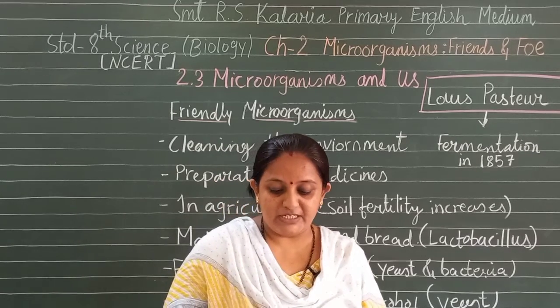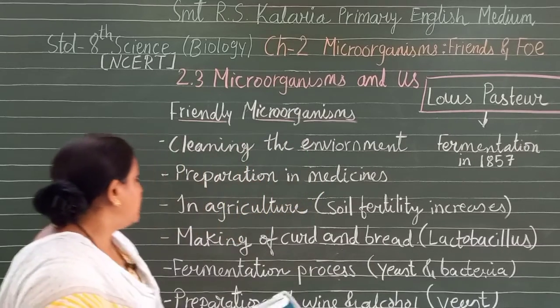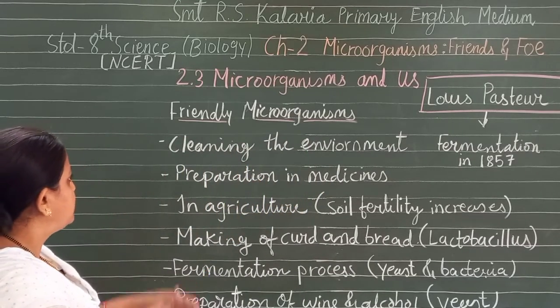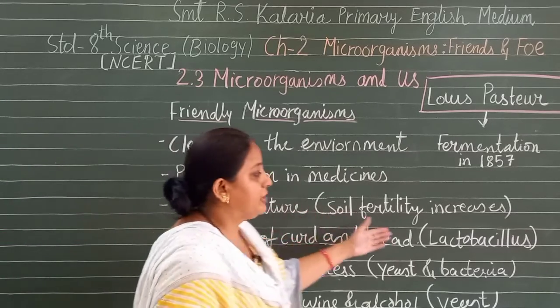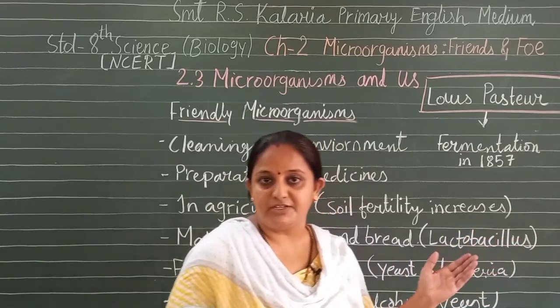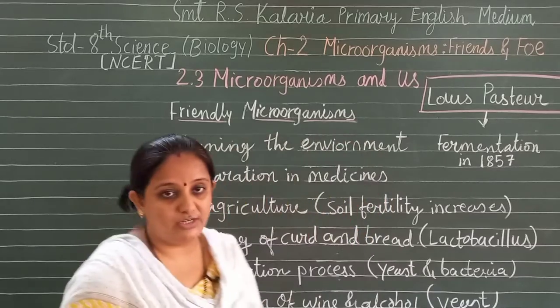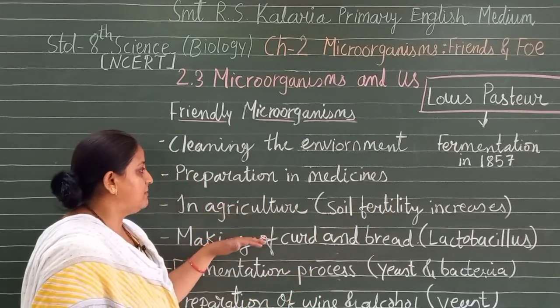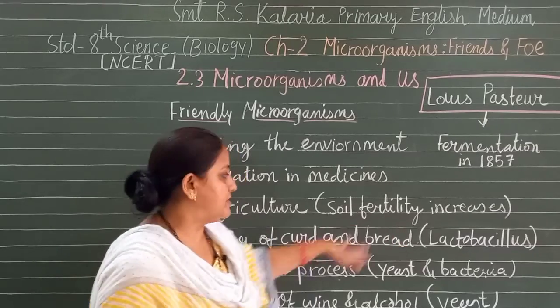Now recall that bacteria are also used in the preparation of medicines, and in agriculture, to increase the fertility of the soil. Some of these bacteria we know, the rhizobium bacteria, which live in the root nodules of the legume plants and fix the nitrogen, isn't it? And certain bacteria also live in the soil, which enhance the fertility of the soil.